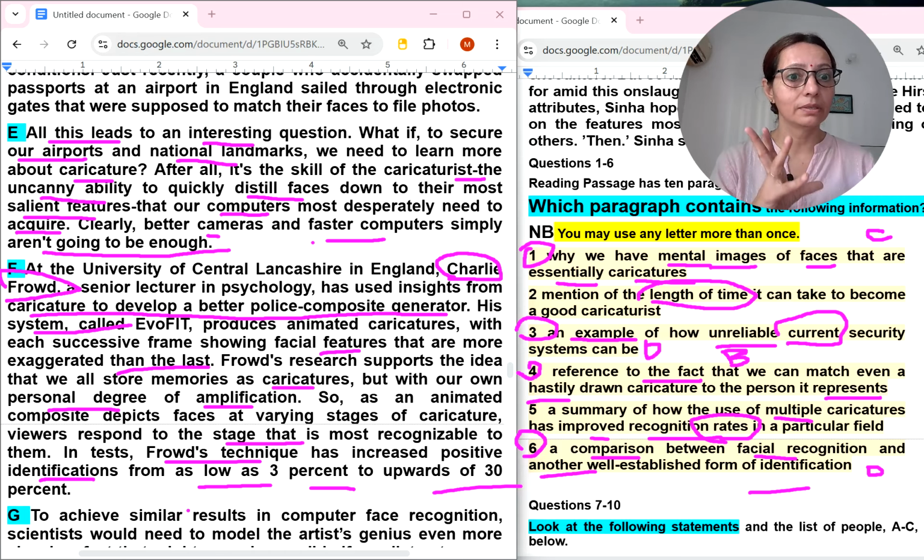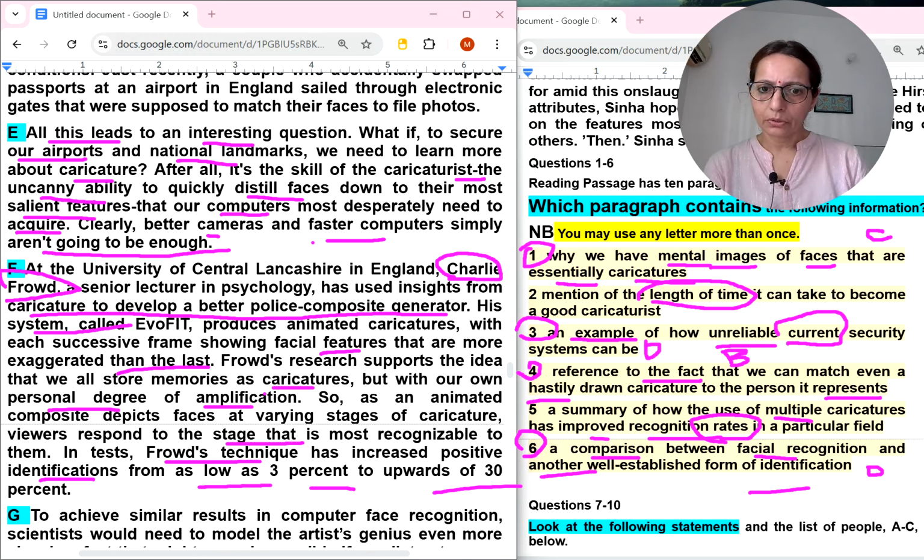So, this is the percentage they are talking about. And the percentage rates are a summary of how the use of multiple caricatures has improved recognition rate in a particular field. So the particular field they are talking about is a better police composite generator: his system shows facial features exaggerated, caricatures with our own personal degree of amplification, so an animated one is most recognizable.